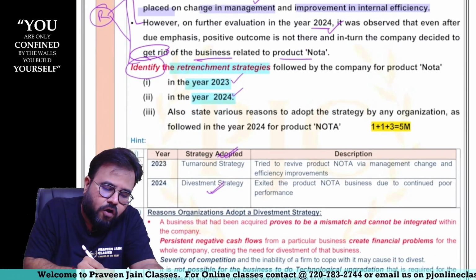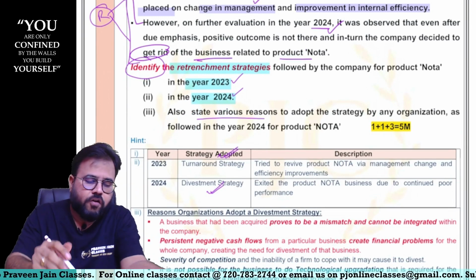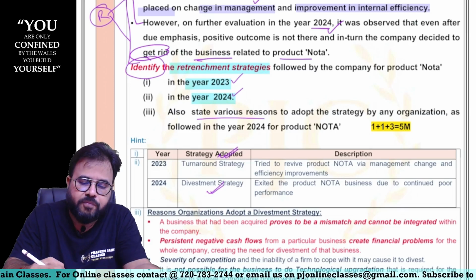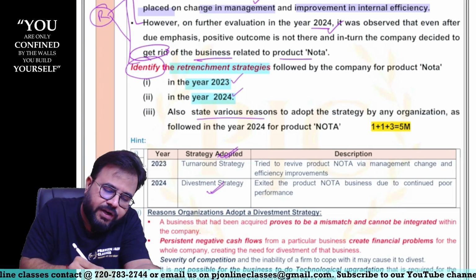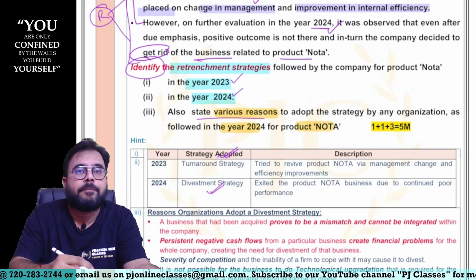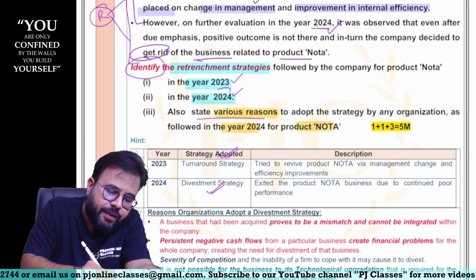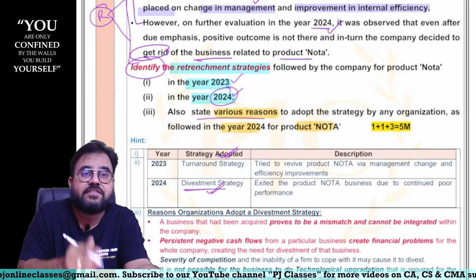Next point, sir. Also state the various reasons to adopt the strategy by any organization as followed in year 2024 for product Nota. So can I say now you have to give reasons. In other words, in 2024, company has adopted which strategy? Company has adopted divestment strategy. Question is why?